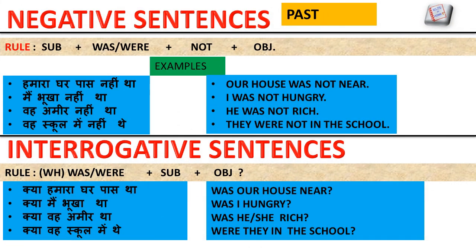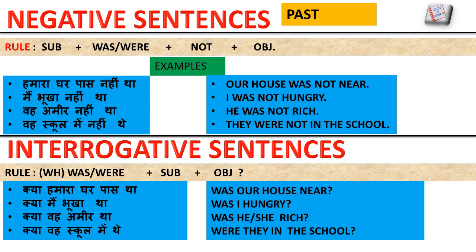In a negative past sentence, you just need to put not after was or were. Here, keep in mind with what subject you use was and with what were. See the example. हमारा घर पास नहीं था. हमारा घर means our house. That is singular, so we use was, not near. And after was we use not because it's a negative sentence. मैं भूखा नहीं था. I was not hungry. वह अमीर नहीं था. He was not rich. वह स्कूल में नहीं थे. It's plural, so we use were. They were not in the school.